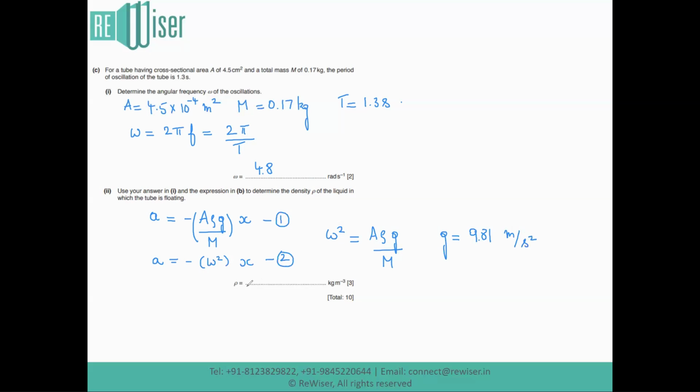Both make sense here. And when substituted and simplified, the equation can be rewritten in terms of rho as rho is equal to omega square into capital M divided by A into g. And when we substitute all the values, we get the simplified answer for density rho in its SI unit to be approximately equal to 900 kg per meter cube.